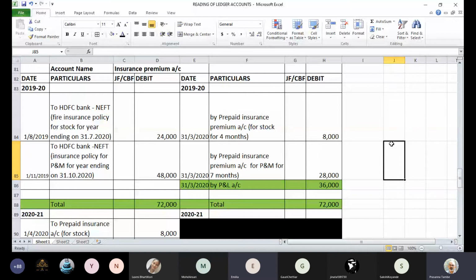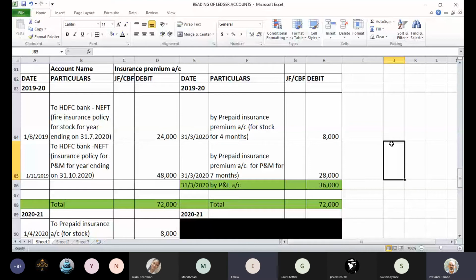Yes or no? Yes. So please can you repeat once again? Yes, sir. You paid 24,000 on 1st August 2019, but the policy is for 1 year and it will expire on 31st July 2020. What is your year end? Who was asking doubt? Unmute yourself and tell me what is the year end. Year ending is 31st March 2020.